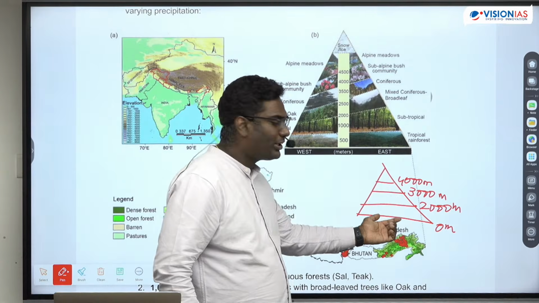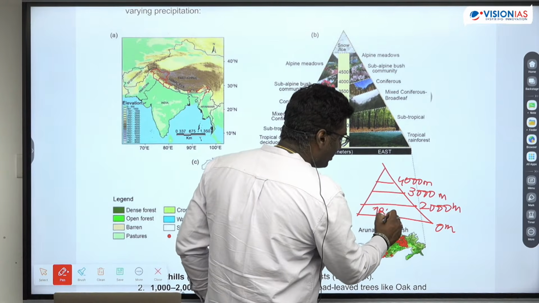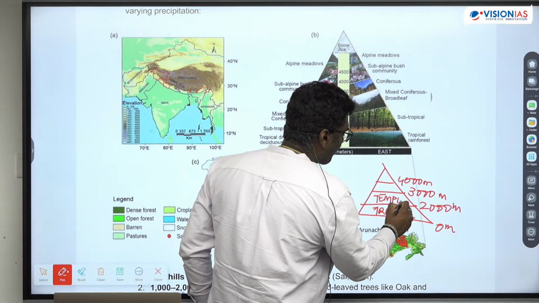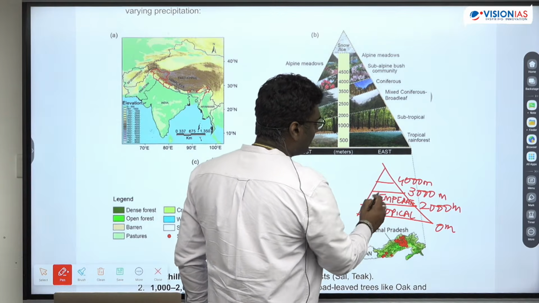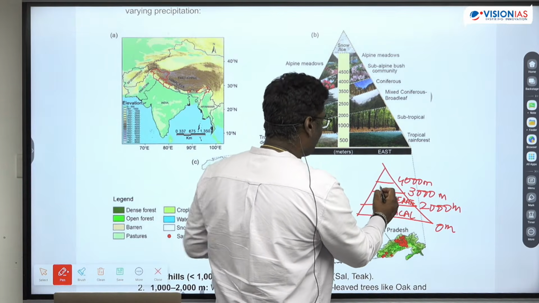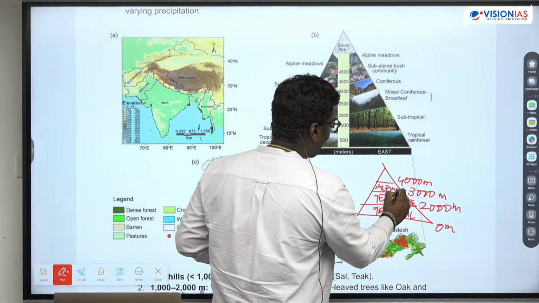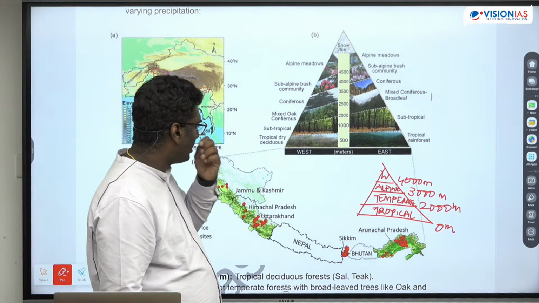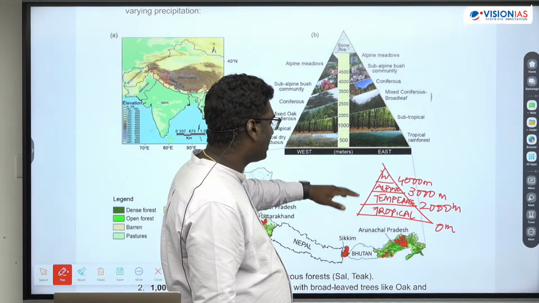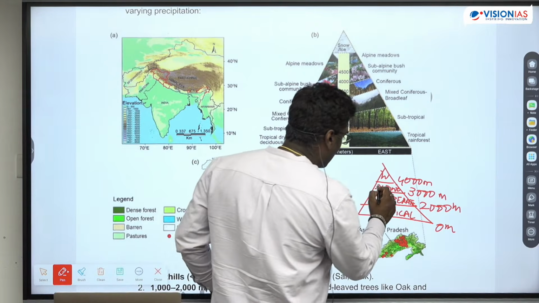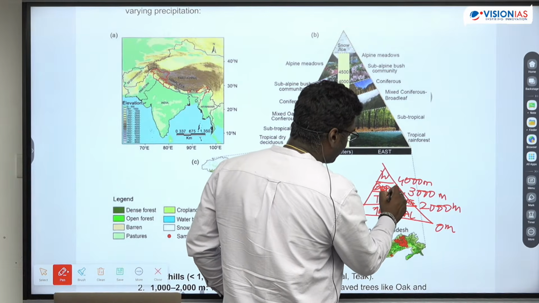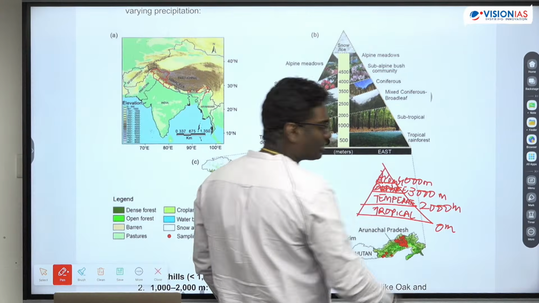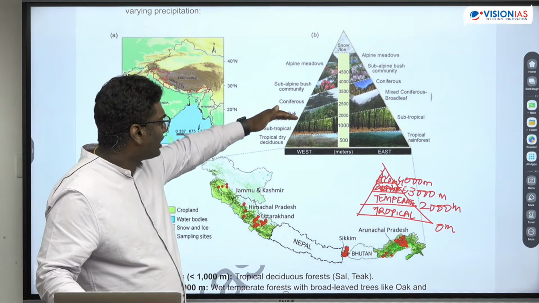See, this will be tropical. Okay, this will be tropical. This will be temperate. Okay. And this will be basically like something like alpine, and this will be snow cover. Is that clear? So basically what you can see is, alpine थोड़ा सा ऊपर होता है, इधर conifers होता है, ठीक है? Conifers, alpine and snow cover, ठीक है? So basically क्या होता है, देखो यही बताया मैंने.